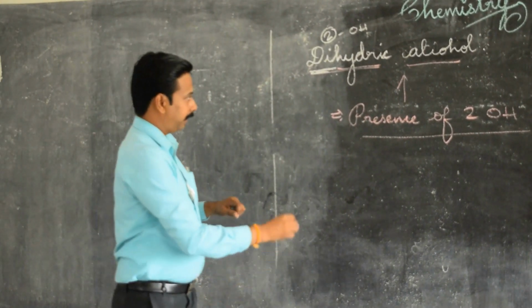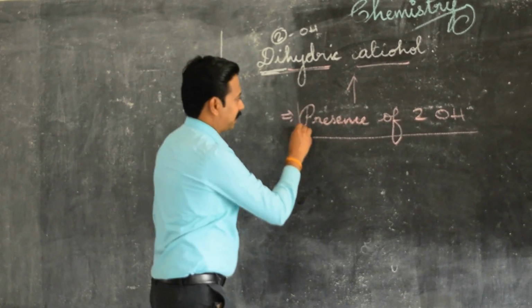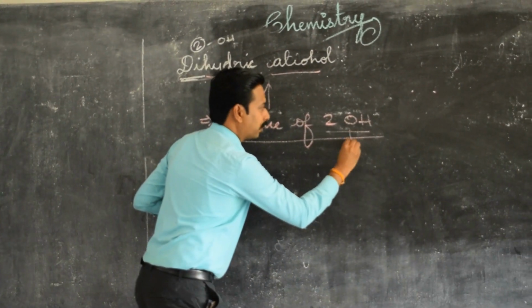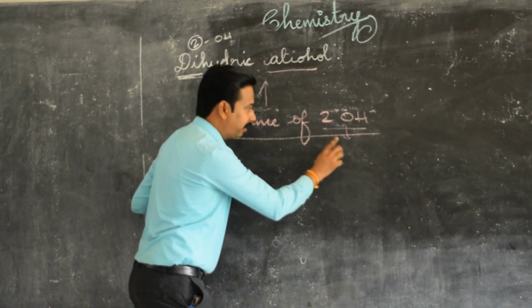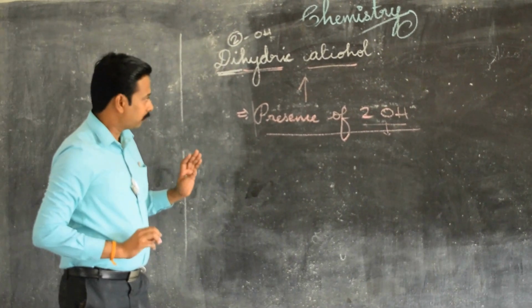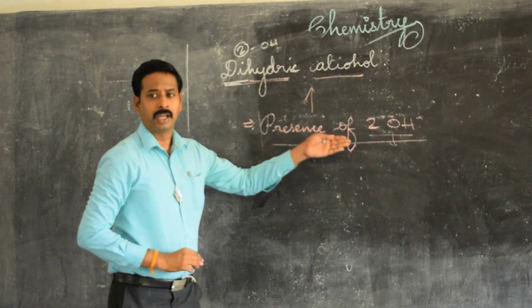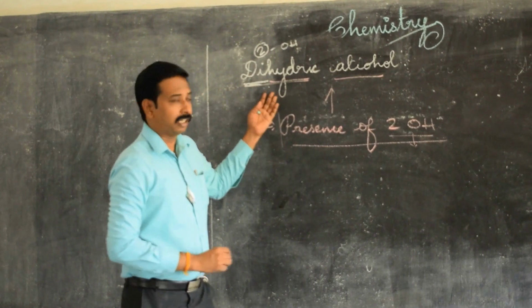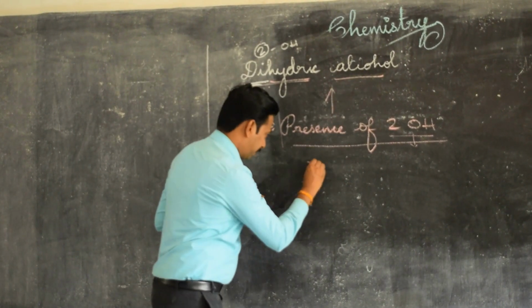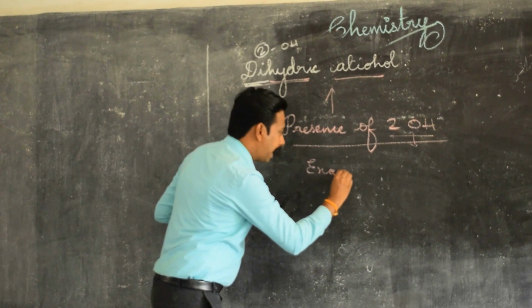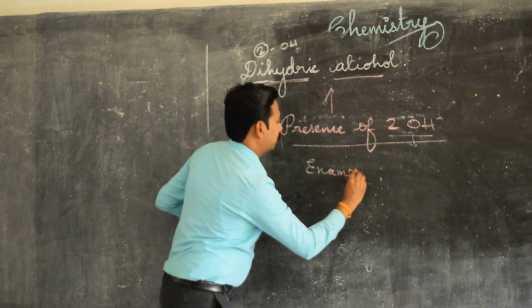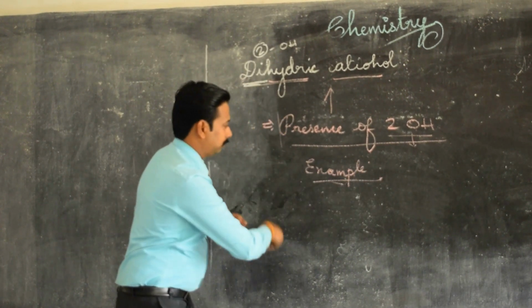I repeat, in a molecule, presence of 2 OH is a very important keyword for this question. So what is dihydric alcohol? Presence of 2 OH in a molecule is called dihydric alcohol.